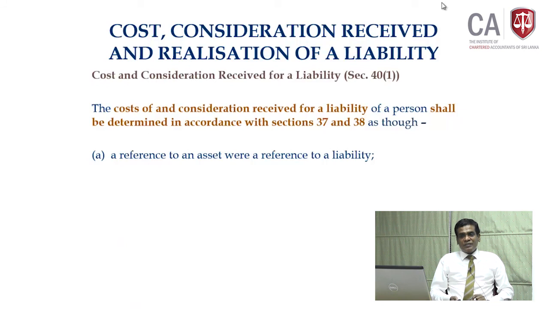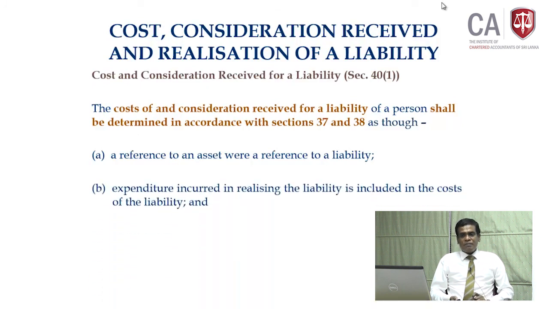Where those sections refer to an asset, read them as though they refer to a liability. The expenditure incurred realizing the liability is included in the cost of the liability.